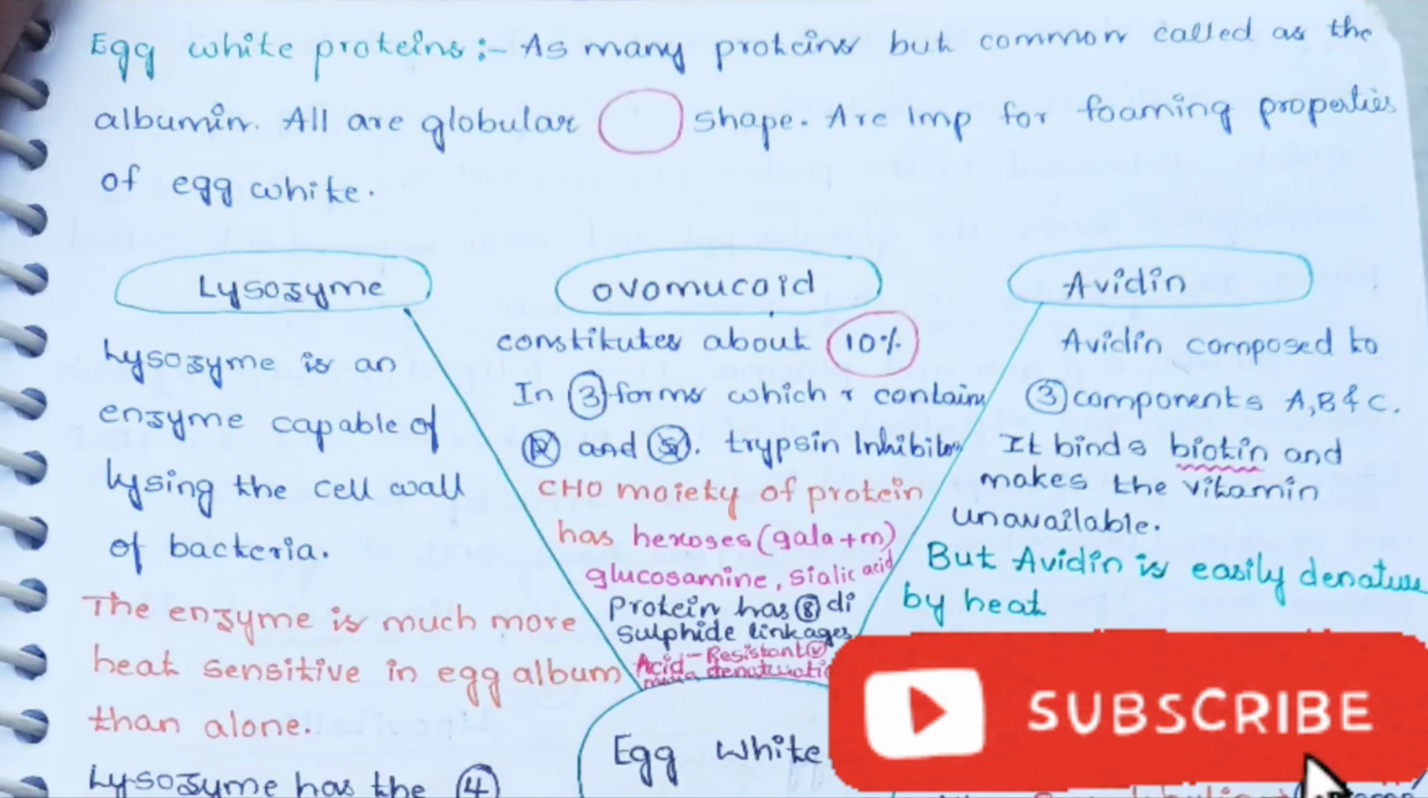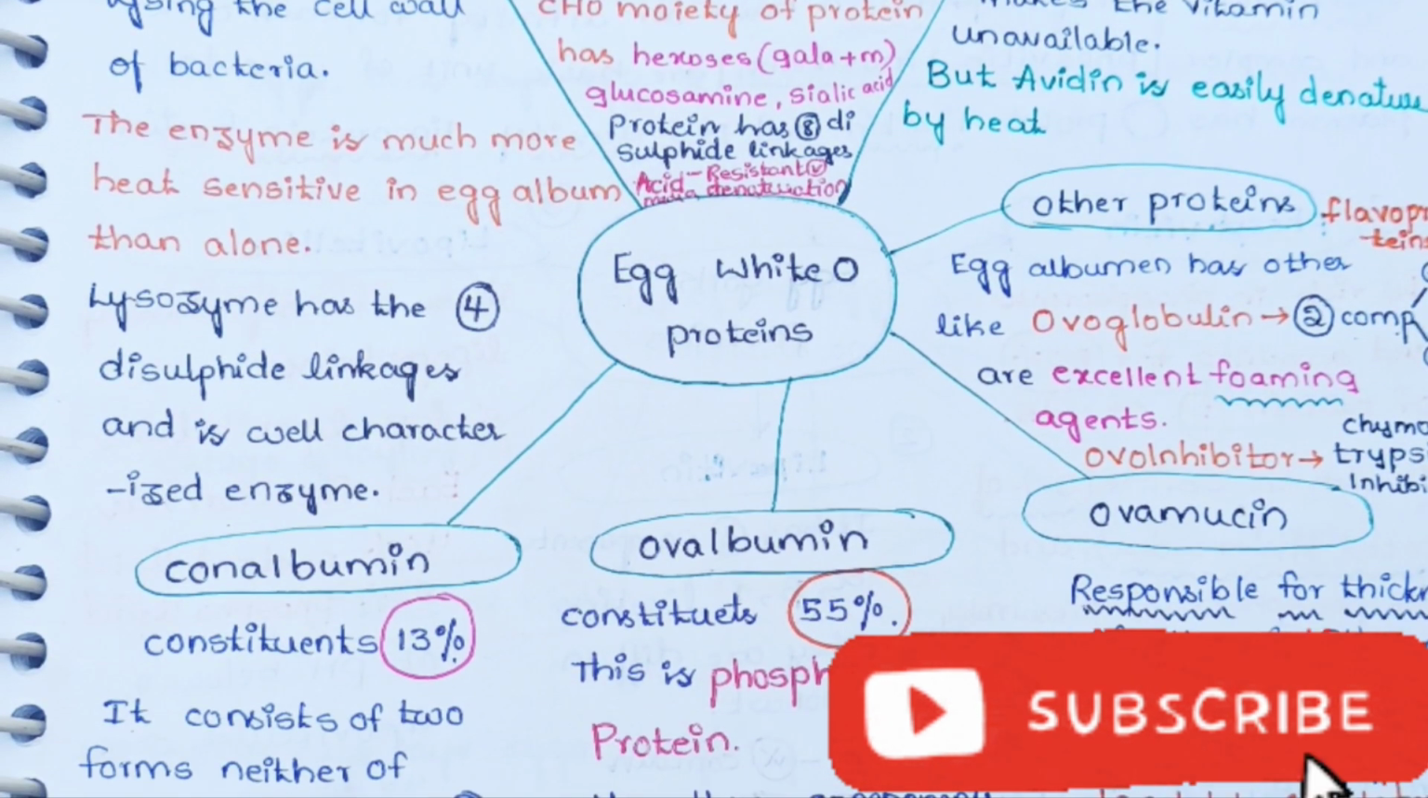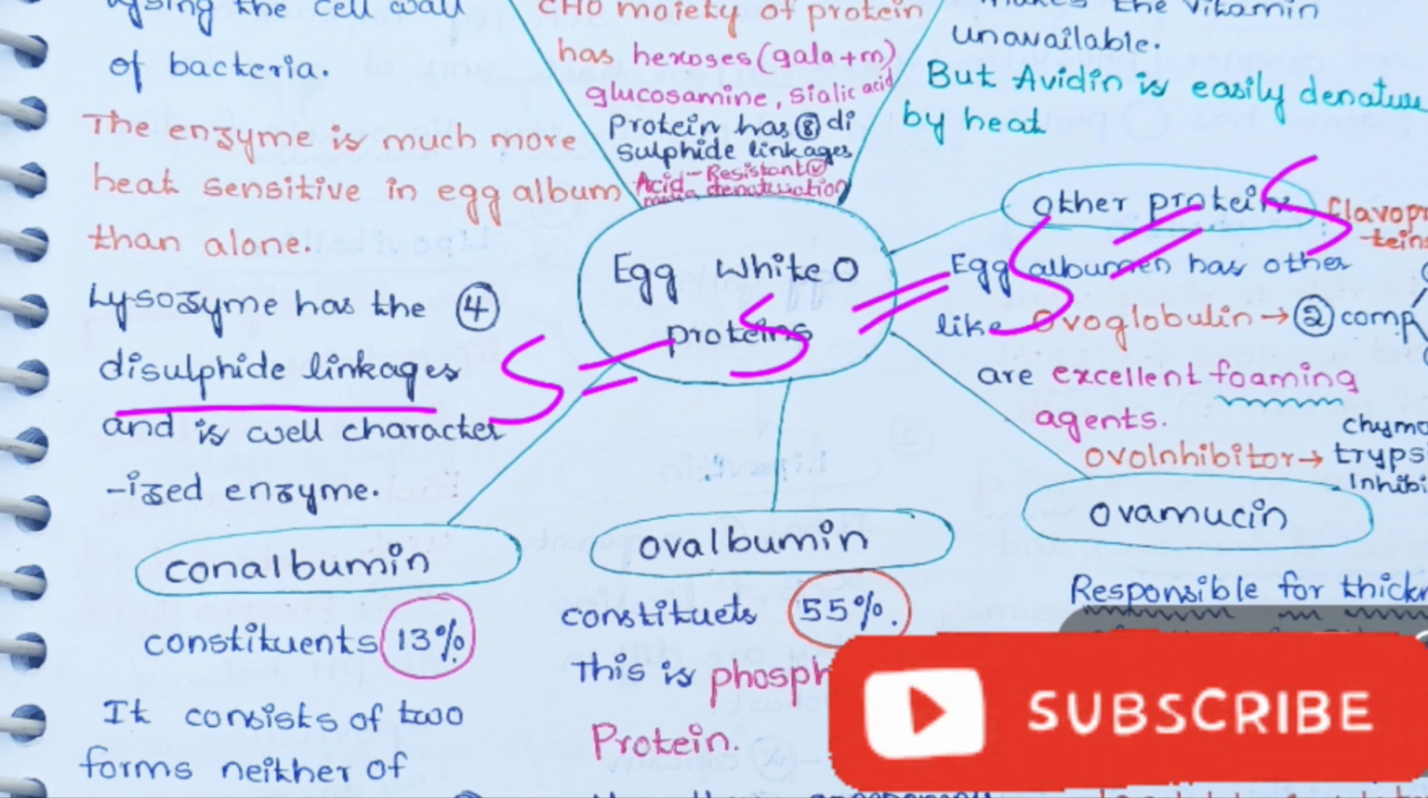Okay, and lysozyme has four disulfide linkages. Okay, and it is a well characterized enzyme.